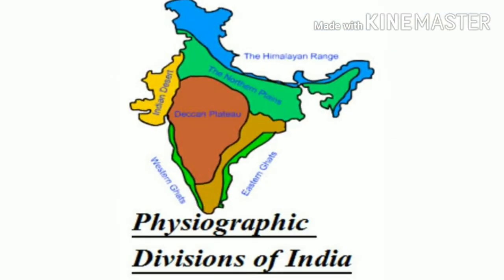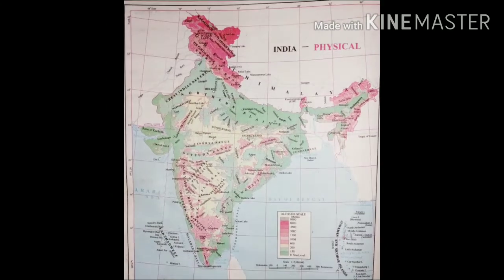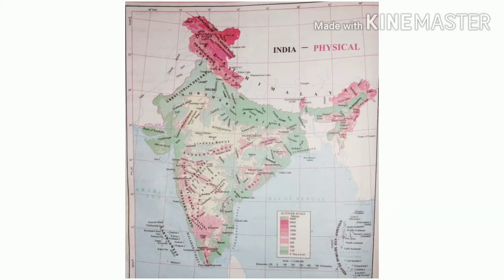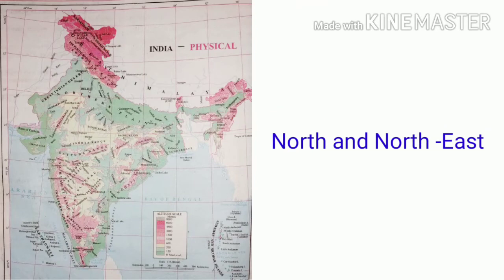Now, let us study the physiographic division of India. But before that, let us first answer some questions with the help of given map. Question: in which direction does the region with an altitude of more than 6,000 meters lie in India? Answer: the region with an altitude of more than 6,000 meters lies in north and northeast directions in India.